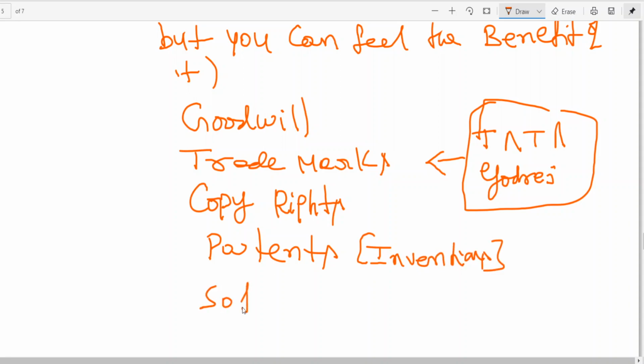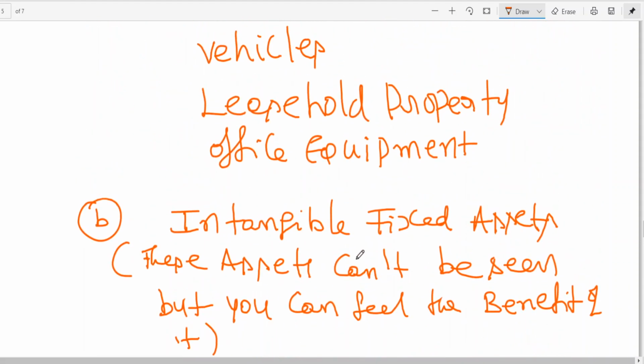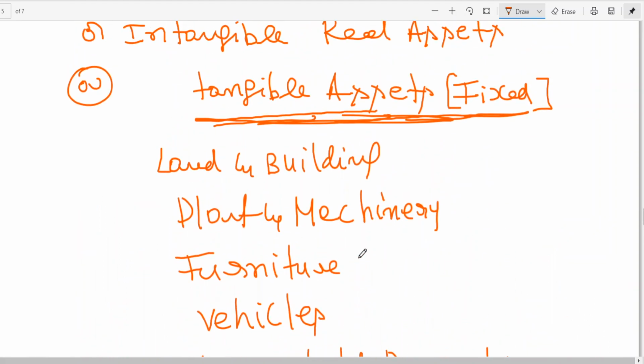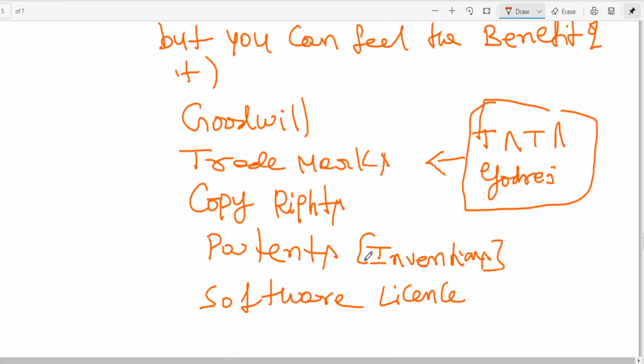And software licenses. A software license you also have to buy, or download from the official website of the software company. I think these are all examples of tangible assets and intangible assets. A few more things we will discuss later on.